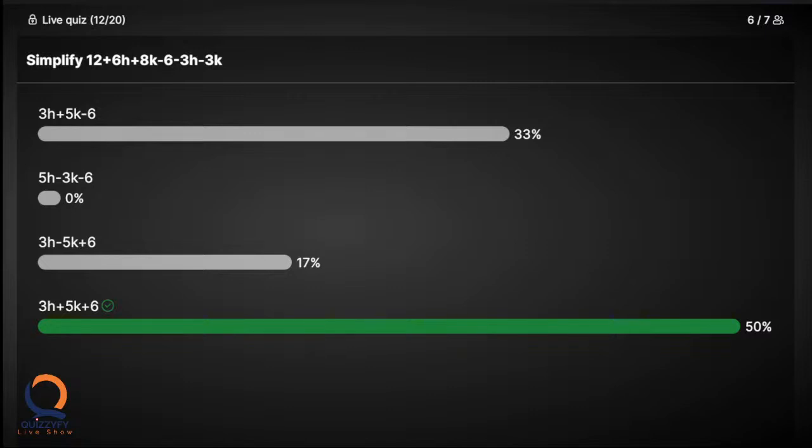Okay. Then we need to move on to the next variable, k. 8k minus 3k, which yields 5k. Yeah, the last one is the correct answer. So you need to go one by one through each variable so that you can easily sort out and eliminate the options. That's how you answer all the multi-choice questions. Let's move on to the next question.